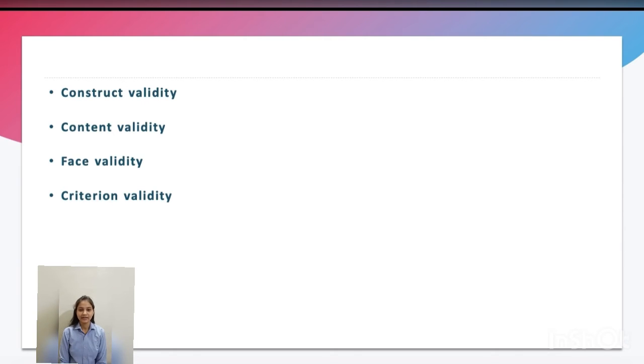Content validity. Content validity assesses whether a test is representative of all aspects of the construct. To produce valid results, the content of a test, survey or measurement method must cover all relevant parts of the subject it aims to measure. If some aspects are missing from the measurement, then the validity is threatened.